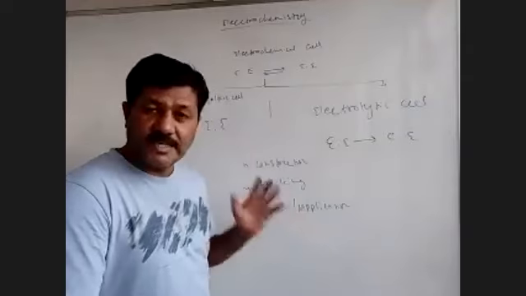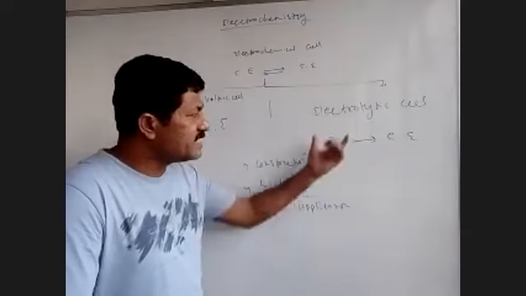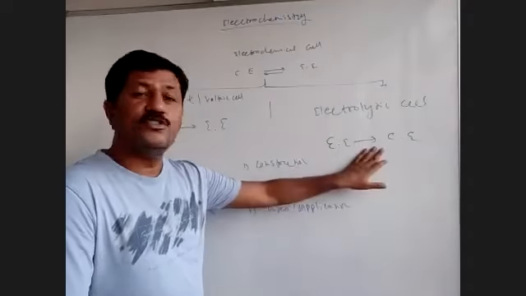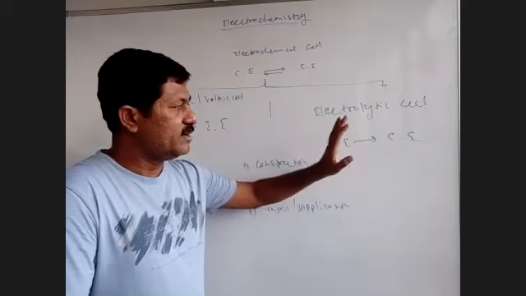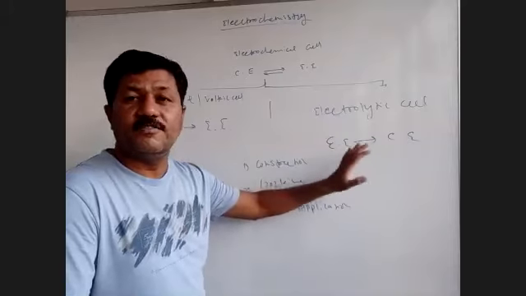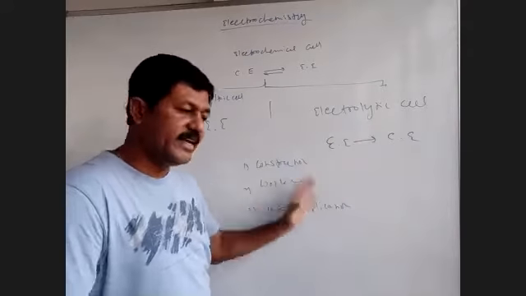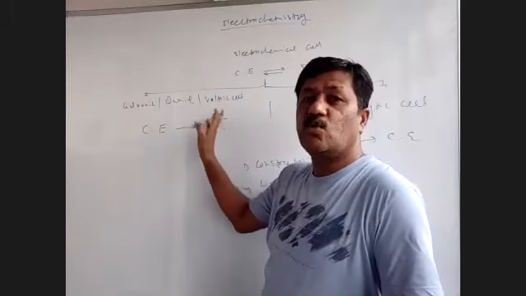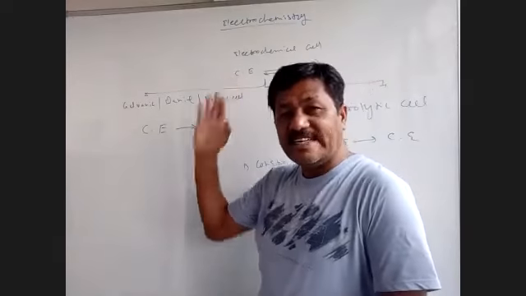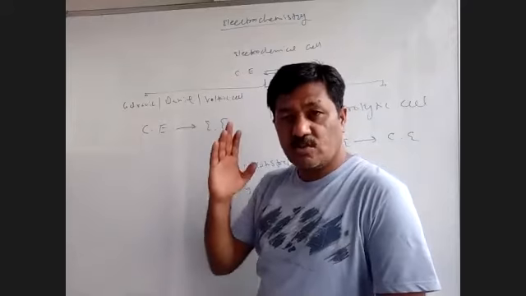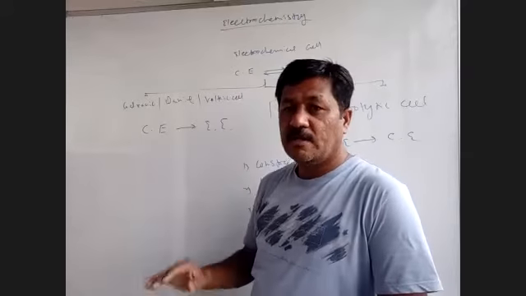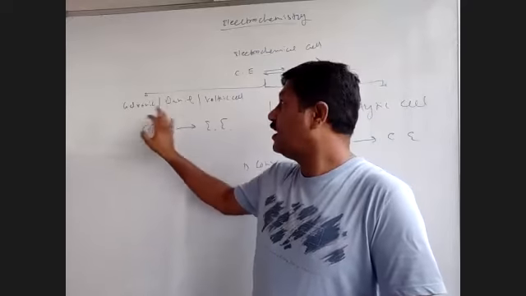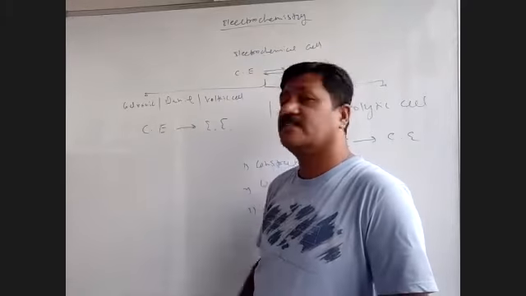So the core part of the chapter is the construction of the electrolytic cell, the working of the electrolytic cell, the uses and applications of the electrolytic cell, and the fundamental concept related with it. This is the cell we have to discuss next. As well, we have to discuss the galvanic cell, Daniel cell, and voltaic cell. These are three different scientists. All three made the same type of cell. The construction was slightly different, but the principle of all three cells was the same. The principle on which all three cells worked was the same. That's why it is named the galvanic cell, also the Daniel cell, also the voltaic cell.